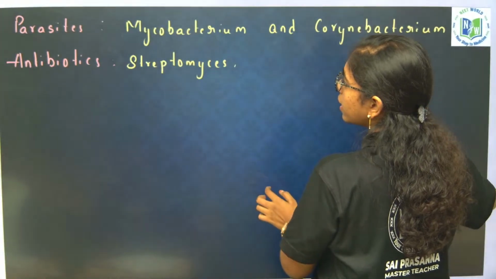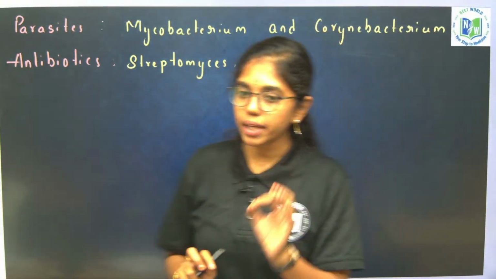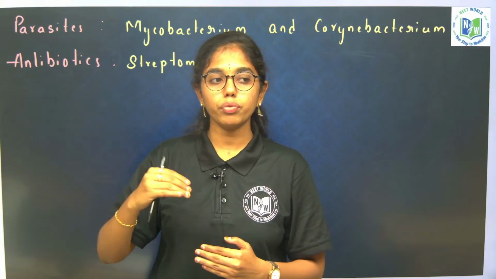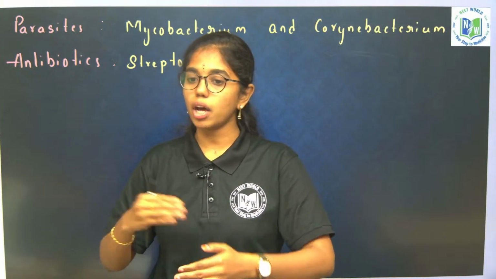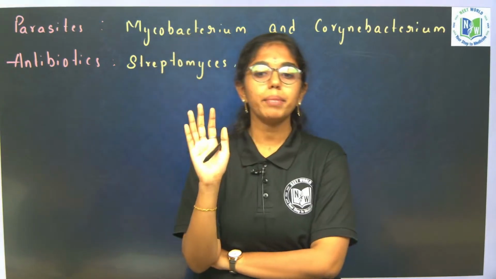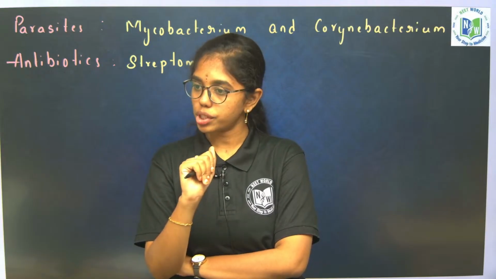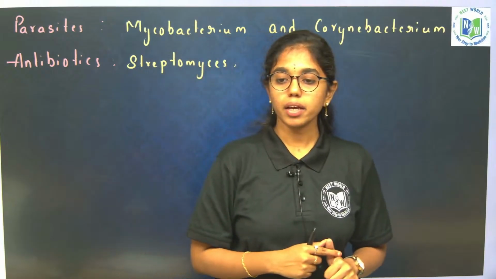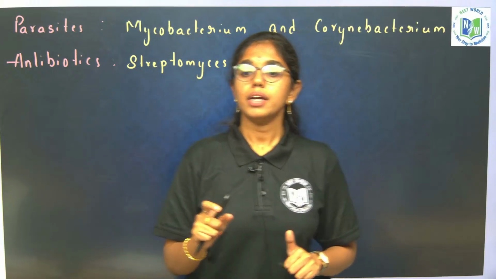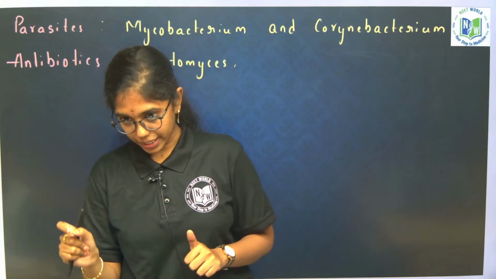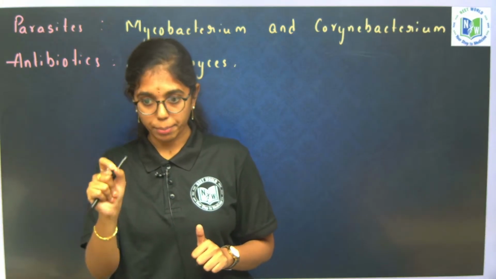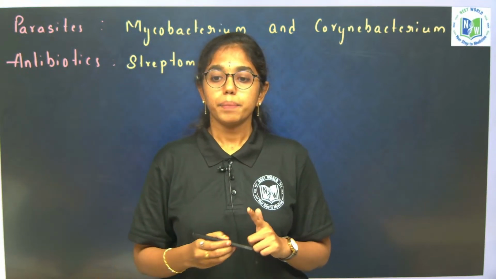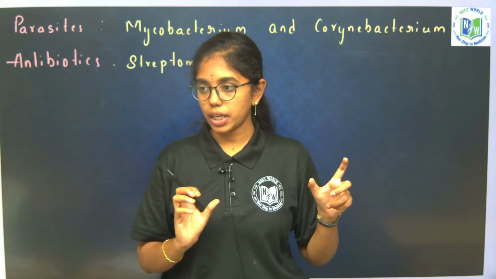So till here the kingdom Monera is done. Let's have a brief discussion on the kingdom Monera. We will exercise a few objectives and then we will move to kingdom Protista, if possible in this session or in the coming session. From the kingdom Monera beginning we have learned about general characteristics, yes or no? What are the general characteristics of kingdom Monera? Prokaryotic, single double stranded circular DNA. There is no nuclear membrane, nucleoid will be there, no histone proteins, and plasmids are present. Plasmid DNA, genomic DNA, non-genomic DNA is present.